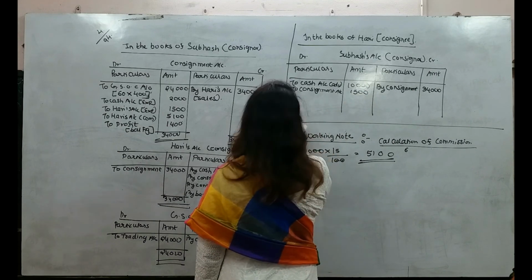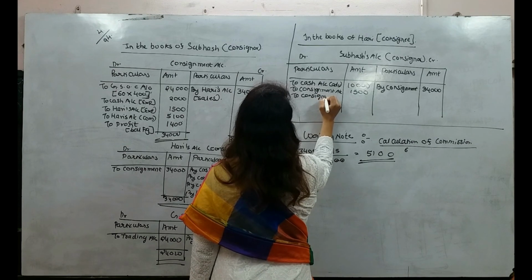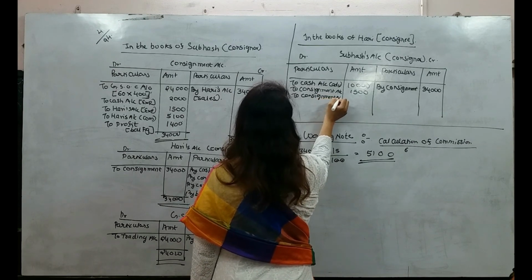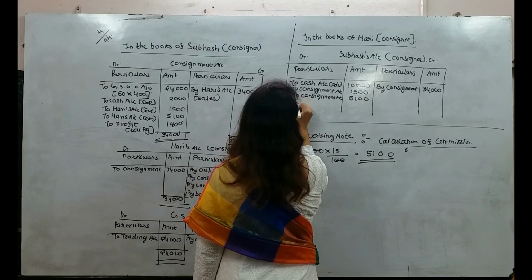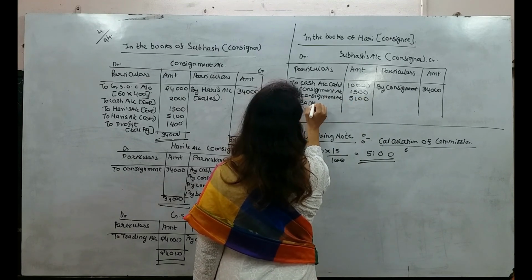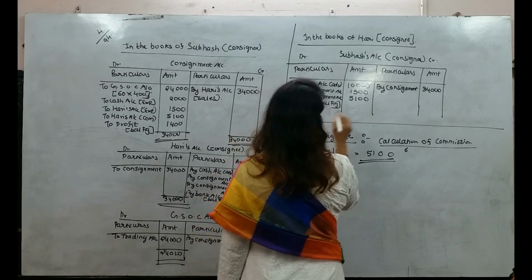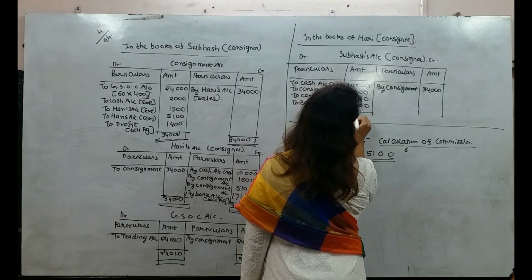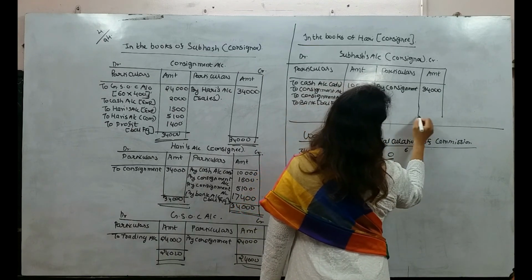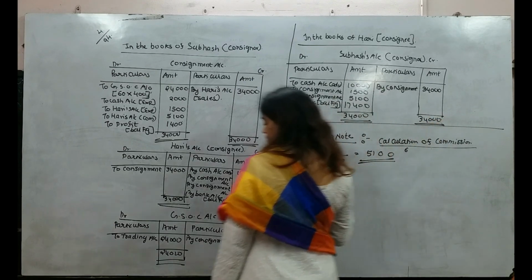Then by consignment 5,100. To consignment account 5,100. Here to bank in bracket balancing figure. How much? 17,400. Both sides I will write 34,000. This is going to be very easy.